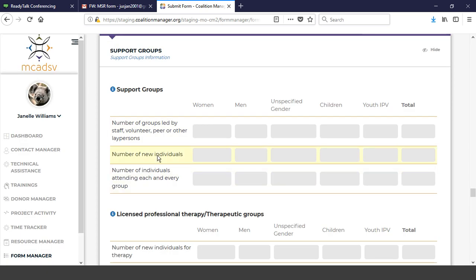However, they did add the number of new individuals receiving this service. So again, federal fiscal year, maybe somebody's been in your program, hasn't gone to the support group, but now has started. You're going to count them once there. This is the number of groups. That's the total number of groups you've had throughout the month. And then the number of individuals, we're still capturing, which you've been doing up to this point, the number of individuals attending each and every group. So you're going to count everybody each time they attend, but we're still capturing those new individuals attending.